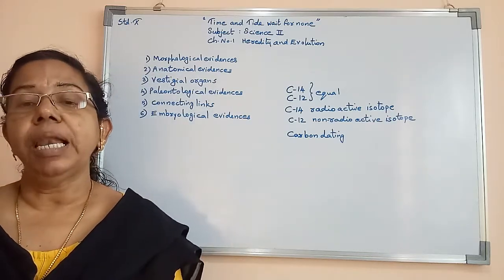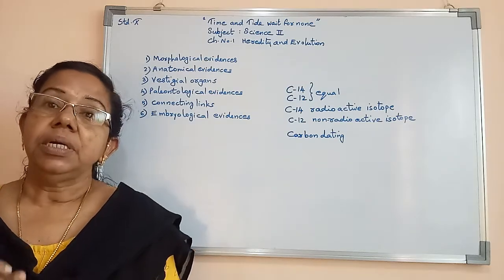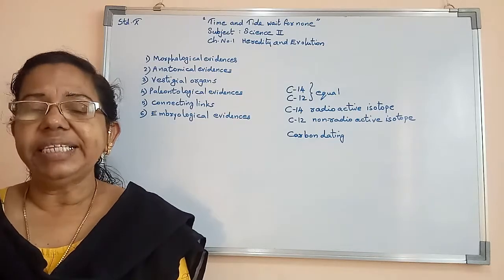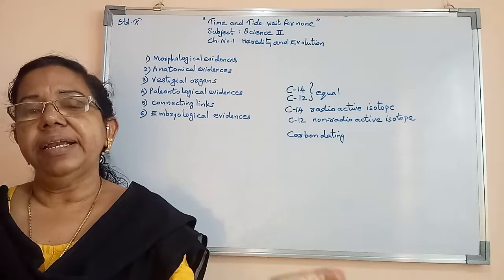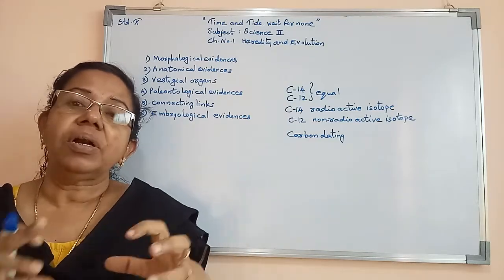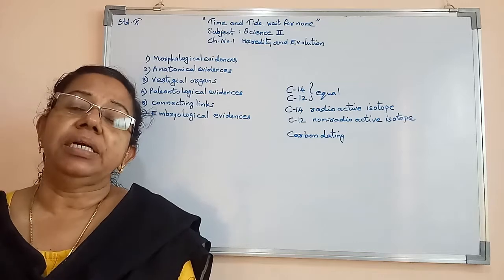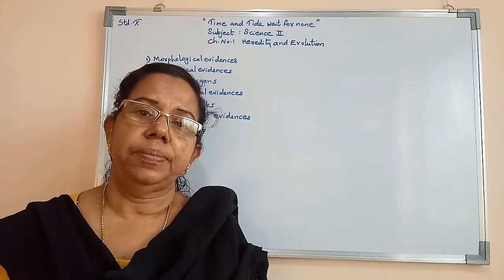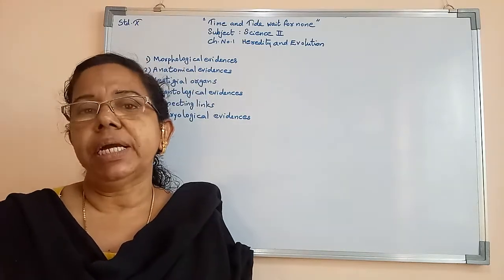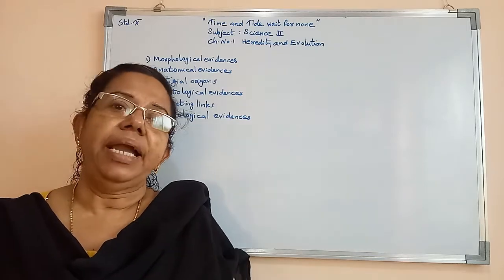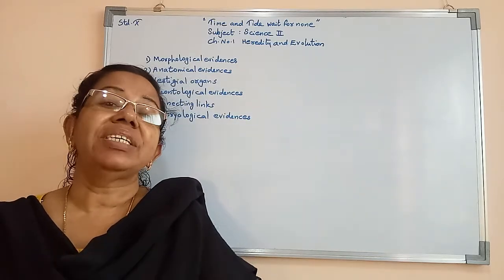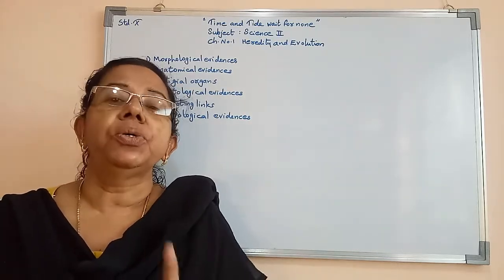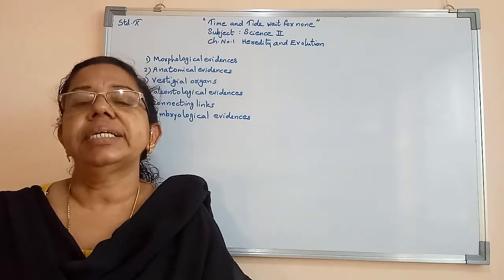Even with the help of carbon dating, when an organism dies, the period of time that has passed from then till now can be determined using the carbon dating method. Now we will study about connecting links. What is meant by connecting links? Some plants and animals show some morphological or external features by which they can be related to two different organisms. They are known as connecting links.